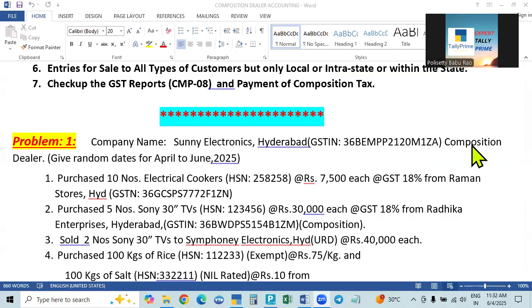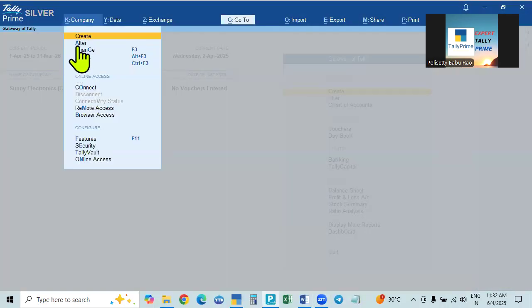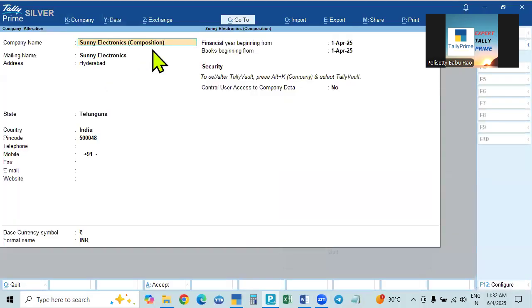This is the GST number. He is a composition dealer. Okay. Now we will go and see here. Here, I already created Sunny Electronics, Hyderabad. So go and see in the company menu. You can see Sunny Electronics. Within brackets, I gave composition and everything I did. Creation of the party is the same.